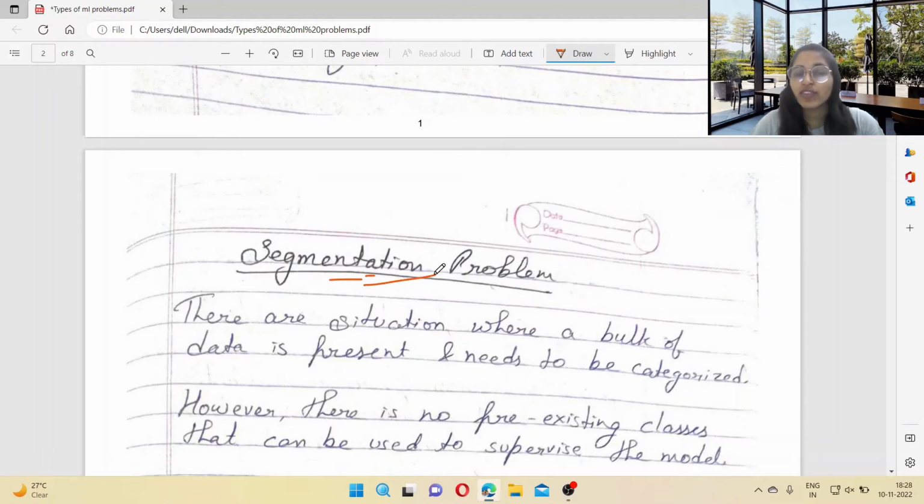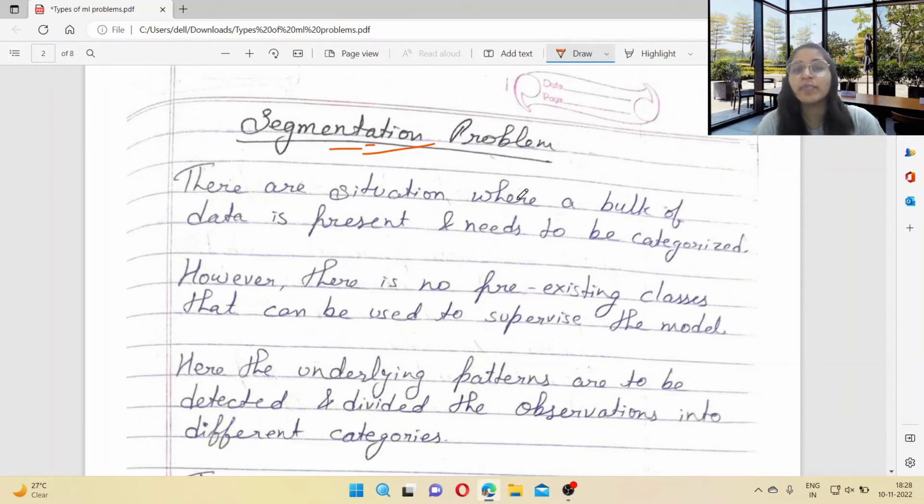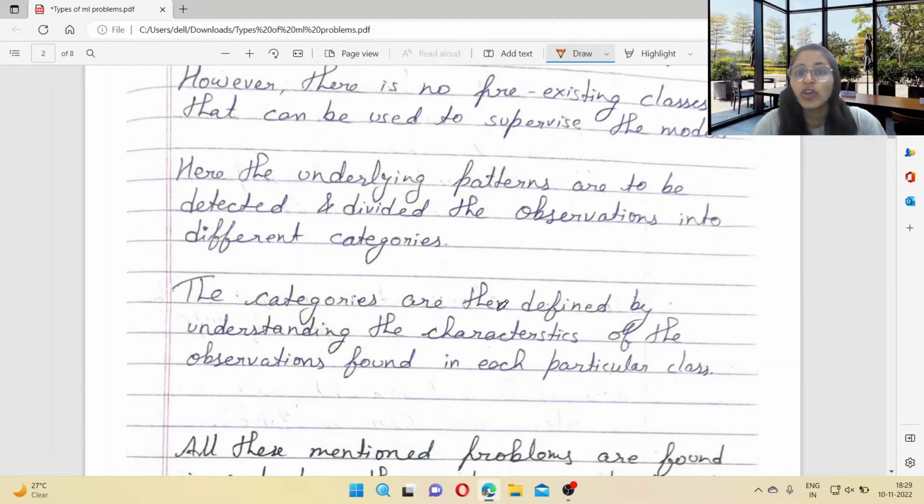And let's discuss what is a segmentation problem. There is a situation when a bulk of data is present and needs to be categorized. When there is a lot of data and we need to classify that data, however, there is no pre-existing class that can be used to supervise the model. We don't define input and output, and there is a lot of data. We have to categorize that data under the observations. So that problem is a segmentation problem. The categories are then defined by understanding the characteristics of the observations found in each particular class.